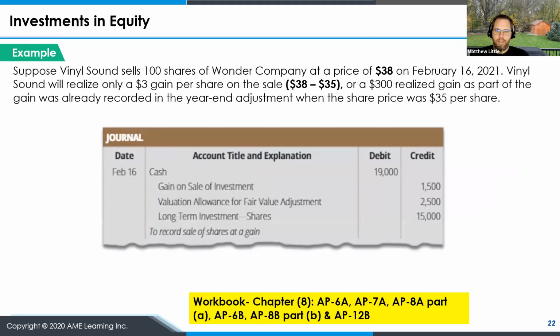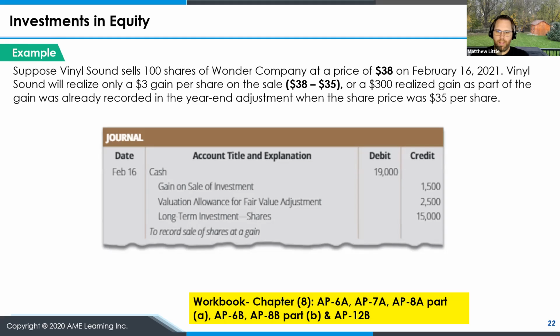So the next one says, suppose we sell 100 shares of Wonder Company at a price of $38 on February 16th, and we realize only a gain of $3 per share because we already recognized the gain for the year-end difference. So we already recognized some revenue. We just need to recognize the additional. In this case, we received $19,000. So we'll debit our cash for $19,000. We need to reduce our long-term investment in shares for $15,000 for the 100 shares that we sold.